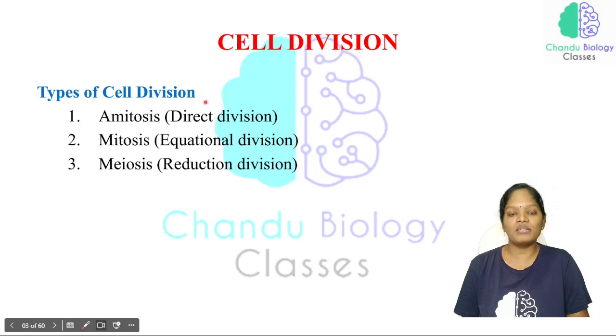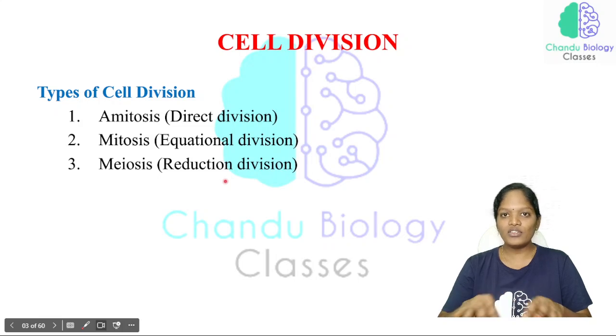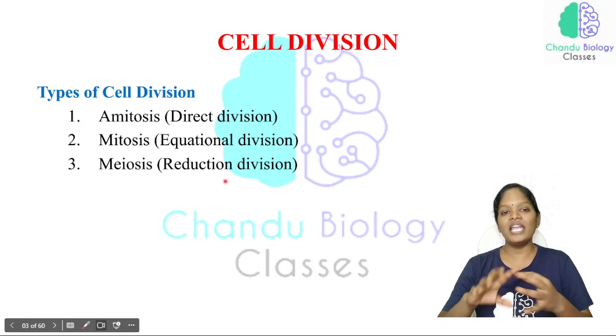We are going to discuss what amitosis is and why we call it the direct division. Just know that mitosis is also called equational division, and meiosis is called reduction division. As of now, just know that we have three types of cell division: amitosis, mitosis and meiosis, and these are the other names of these types of cell division.